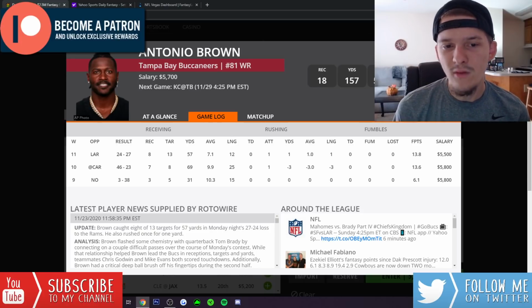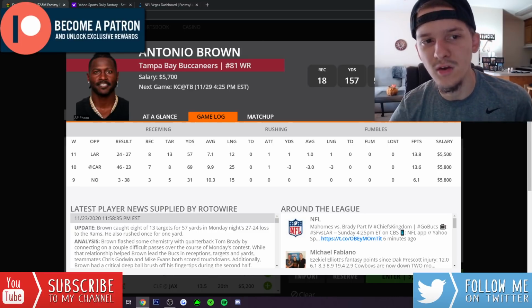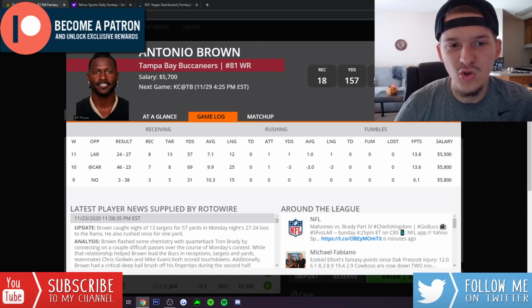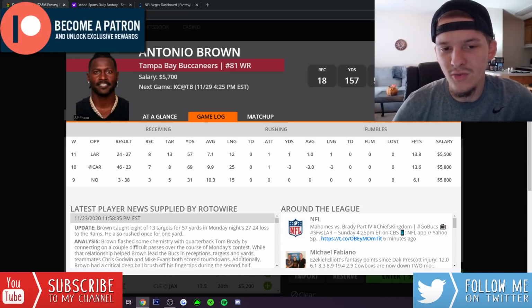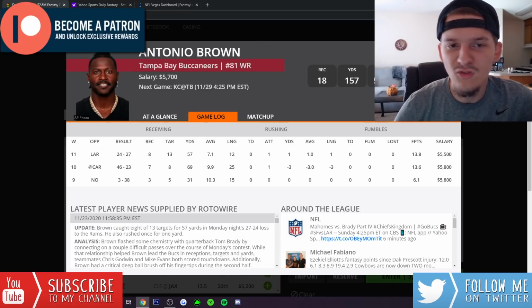If they're just going to keep involving AB like they are, for 5,700 in a game that projects to be high scoring, I know Kansas City's defense has been good, but this is a game that we expect to shoot out. We expect points to be scored. If they're going to keep targeting AB 10, 12 times a game, if he's going to be the number one receiver for this Tampa Bay offense, which is kind of trending that way, I know he hasn't scored yet, but we're going to get a big AB game at some point.